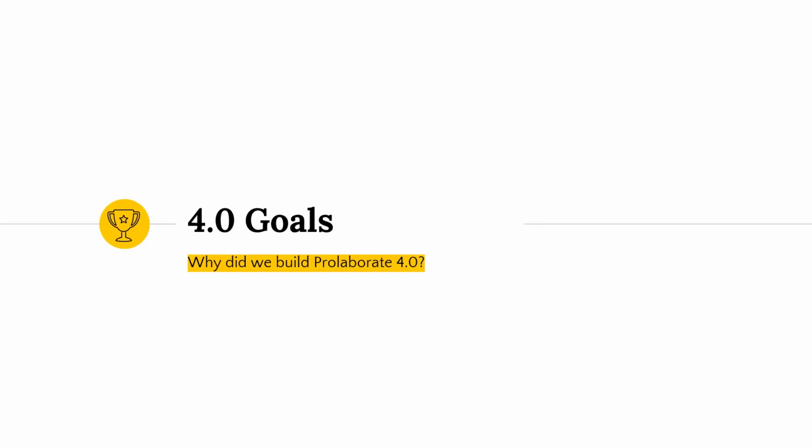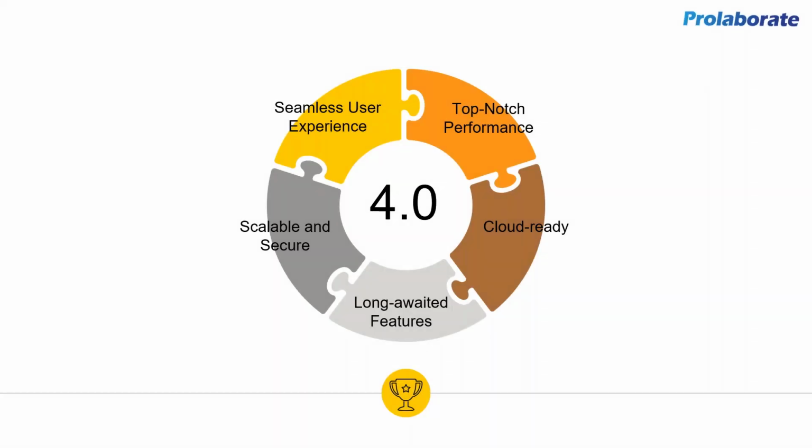First of all, let's take a look at why we invested a year of effort rebuilding Prolaborate from scratch. Just to quote again, we rebuilt Prolaborate from the first line of code. It's not a UX revamp, it's not a feature revamp, it's not a revamp on one side. Prolaborate has been rebuilt from the ground up. And what were the reasons why we did this? There are at least 5 major areas where each has its own backstory. We'll look at it.